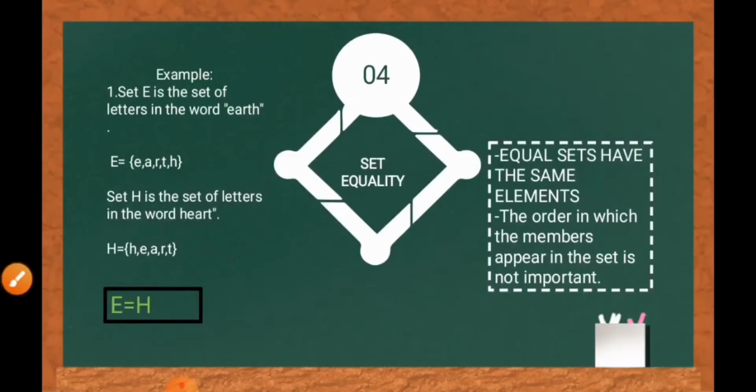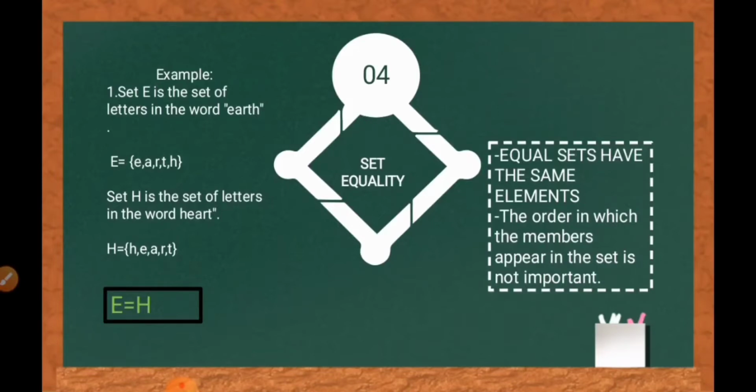The fourth set is called set equality. So, in set equality, equal sets have the same elements. The order in which the members appear in the set is not important. Example, set E is the set of letters in the word earth.